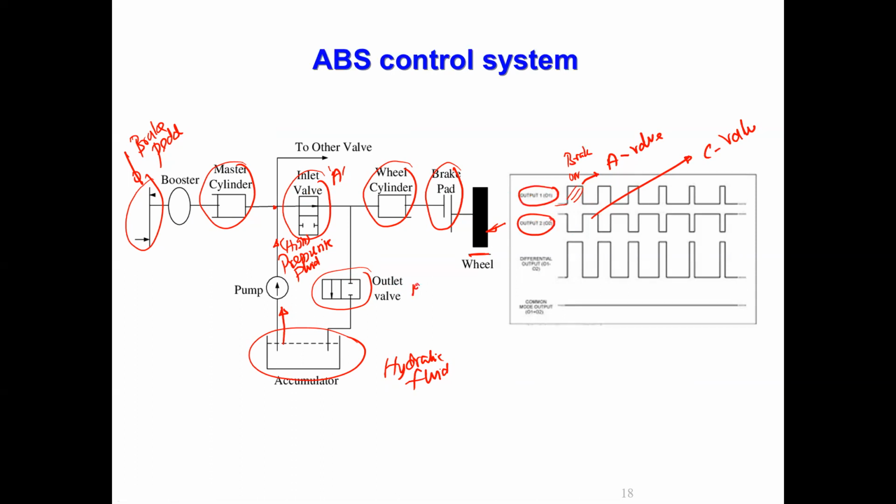Okay, so this is the C valve. The C valve is closed, right? Then if you want to release the brake, the A valve is off. Here A valve on, this is A valve off. Exactly the opposite, correct? That is, the C valve is on. Here the C valve is on. Here the C valve is off.